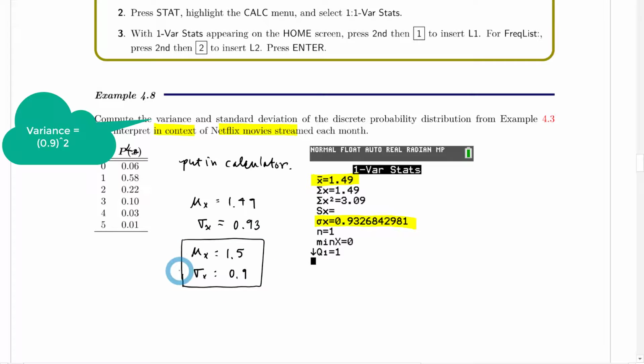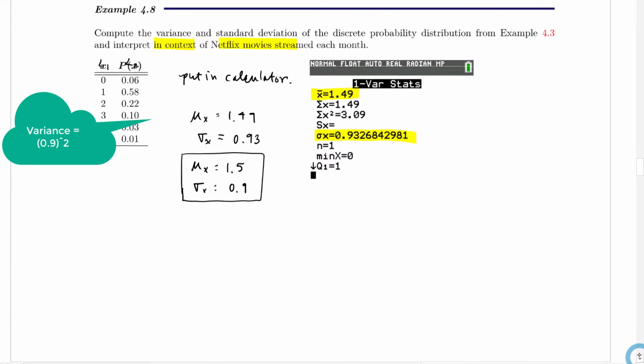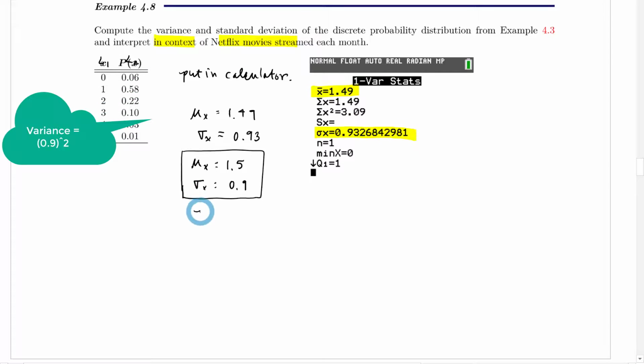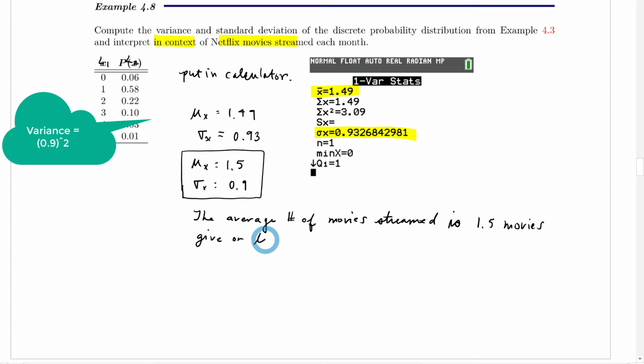Okay, and if I wanted to interpret, I would interpret the same way as I usually would and say this means that the average number of movies streamed is 1.5 movies, give or take 0.9 movies.